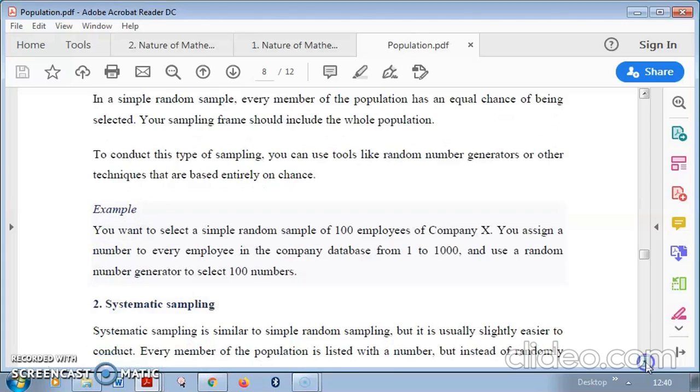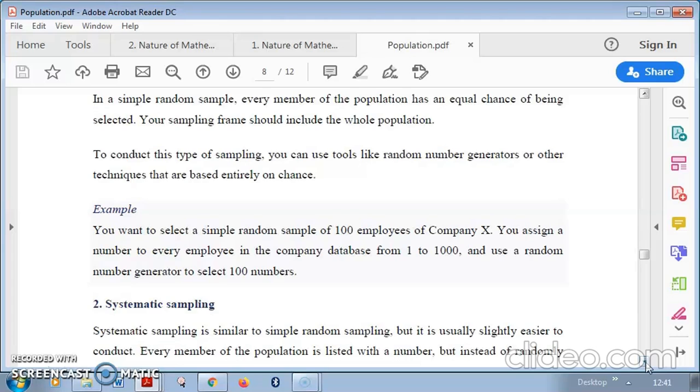The lottery method can also be used. Say you want to select a simple random sample of 100 employees of company X. You assign a number to every employee in the company database, 1 to 1000, and use a random number generator to select 100 members.